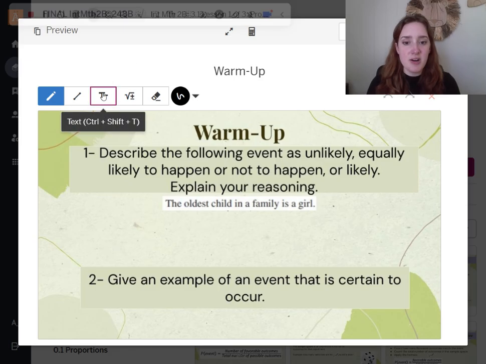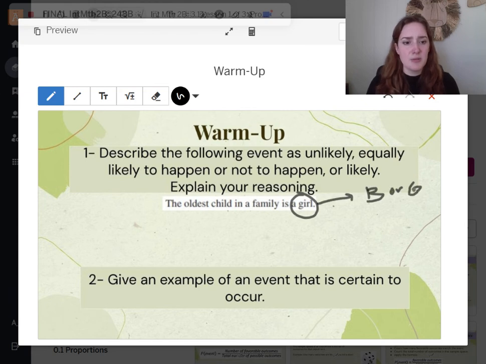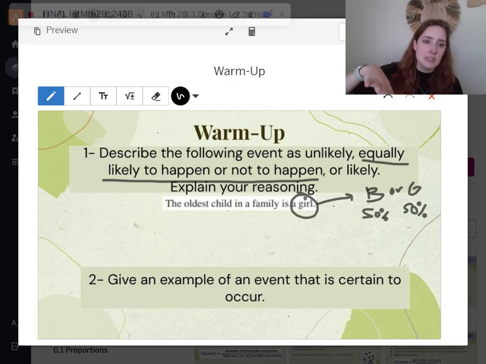All right, so assuming that you have paused the video and you're checking your work. If the oldest child is a girl, so the firstborn is a girl, we've got 2 options at birth, boy or girl. So there's a 50% chance that when you're born, you are a boy, and 50% chance that you're a girl. So it would actually be equally likely or not, it's going to be 50-50. It's not super likely and it's not unlikely. It's either one, because it's one or the other.